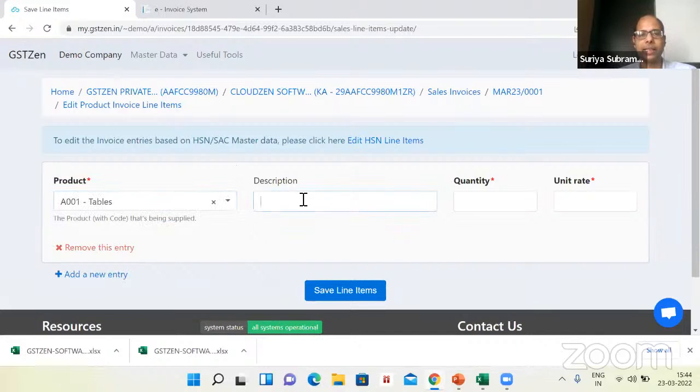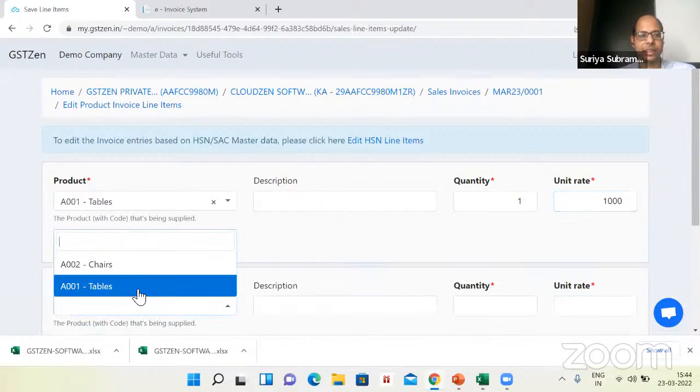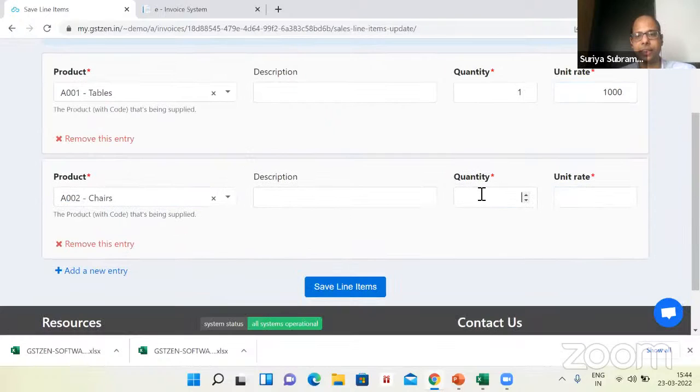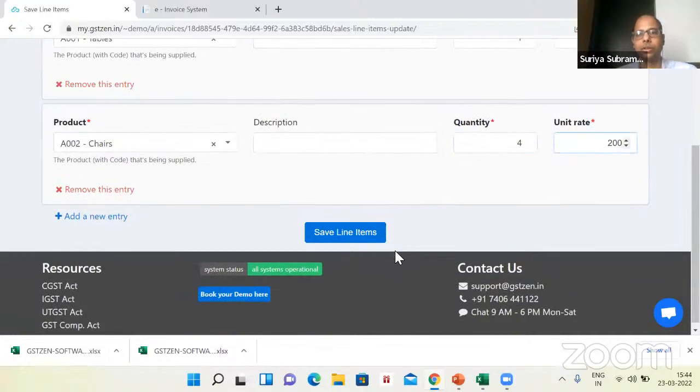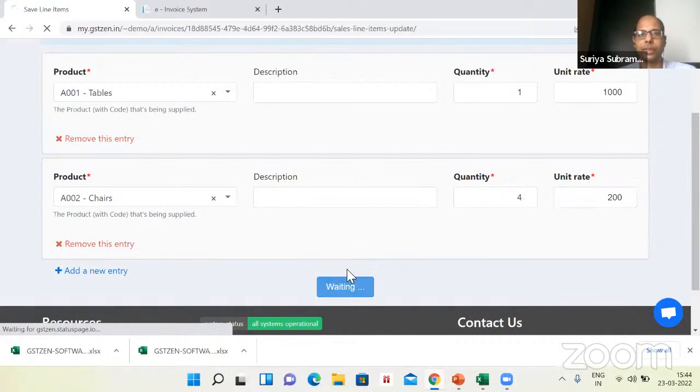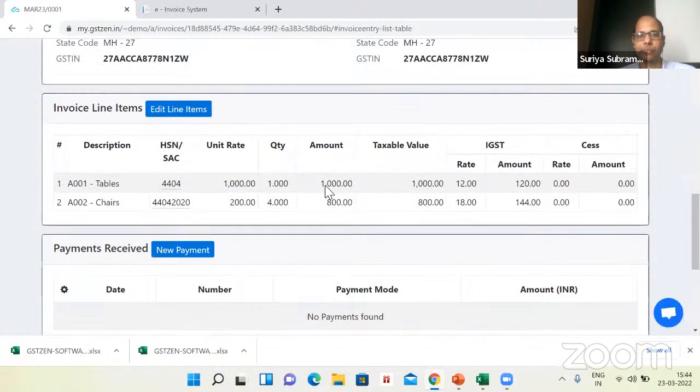So let me add a table. Let's say my table is 1,000 rupees. One table worth 1,000 rupees. And I will add, let's say, a chair. Let's say I sell 4 chairs for 200 rupees. So my total value is 1,800 rupees. You will be able to see that. And the table has a tax rate of, let's say, 12%, whereas chair has 18%. The software will calculate all that, the tax amount, that it is IGST, and so on and so forth.